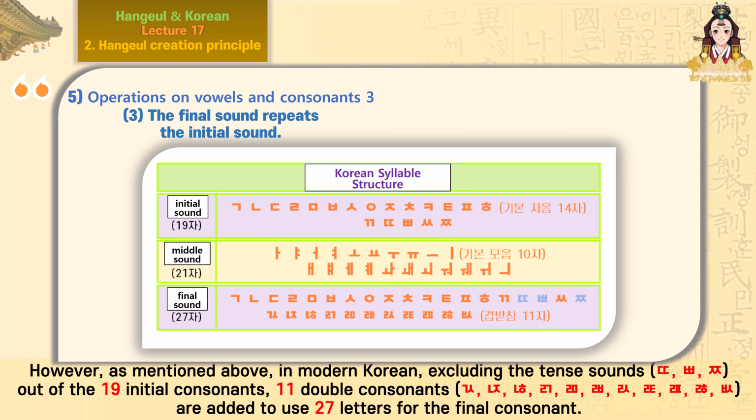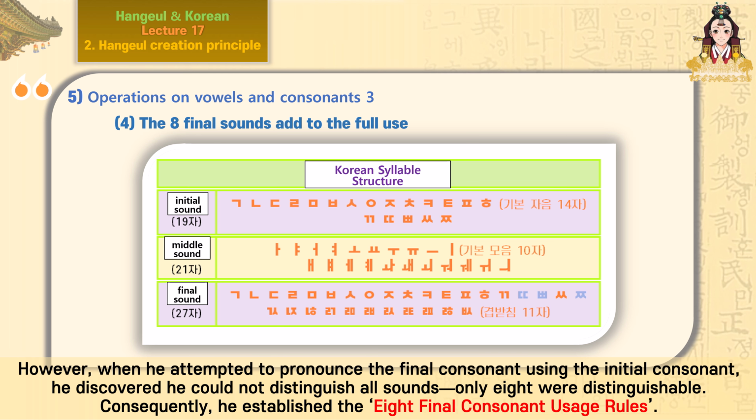However, as mentioned above, in modern Korean, excluding the tense sounds, out of the 19 initial consonants, 11 double consonants are added to use 27 letters for the final consonant. However, when he attempted to pronounce the final consonant using the initial consonant, he discovered he could not distinguish all sounds, only 8 were distinguishable. Consequently, he established the 8 final consonant usage rules.